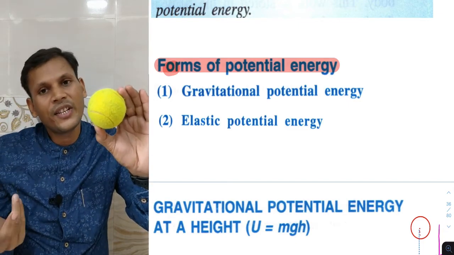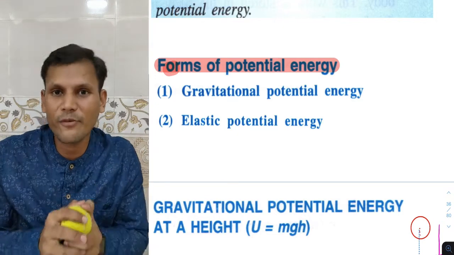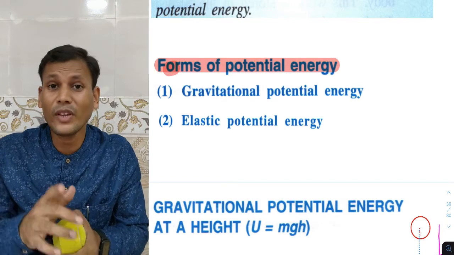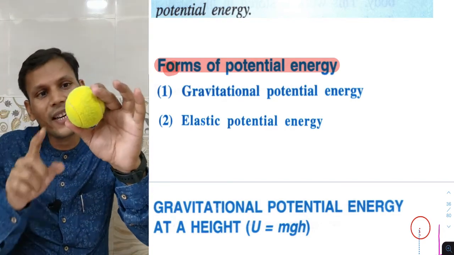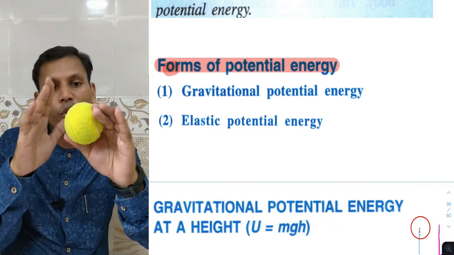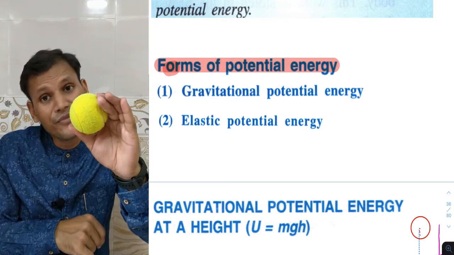Energy is the form of work done, and work done is force into displacement. Keep that in mind. If we hold it at this position, the force due to this ball is its weight, which is mg.